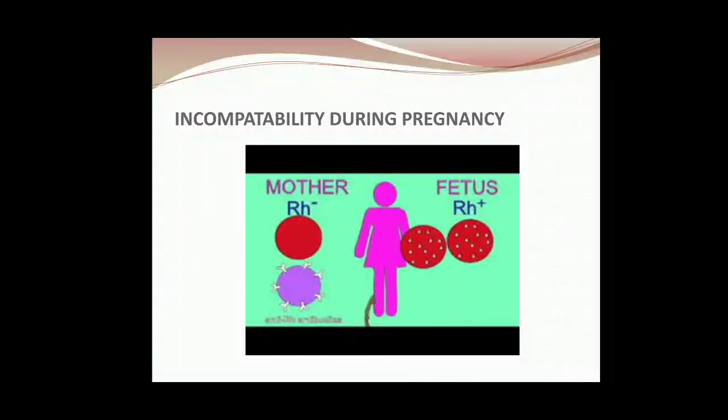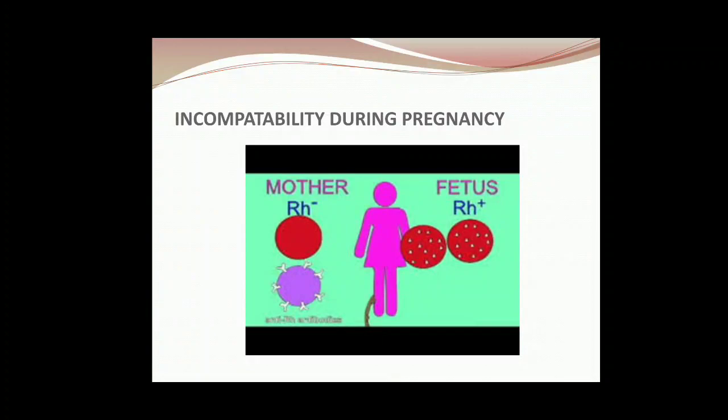But what happens in the first pregnancy? It is a safe pregnancy because there is no mixing of the blood. But when the delivery takes place and the placenta or the umbilical cord is cut, some blood may mix up. The blood of the fetus may enter the mother's body, and because it is Rh positive, it has Rh antigens, so the mother will start producing antibodies against that Rh positive antigen.